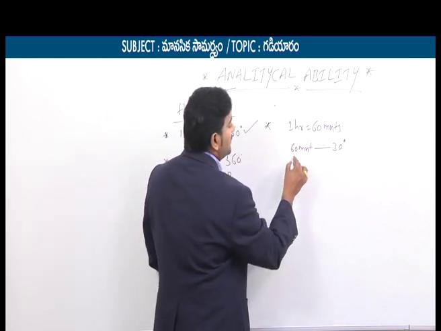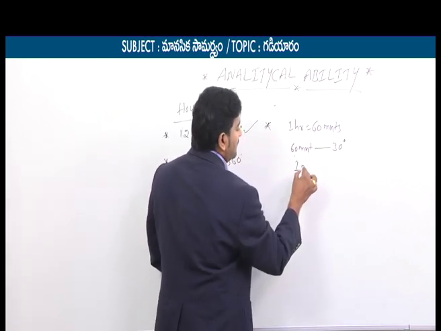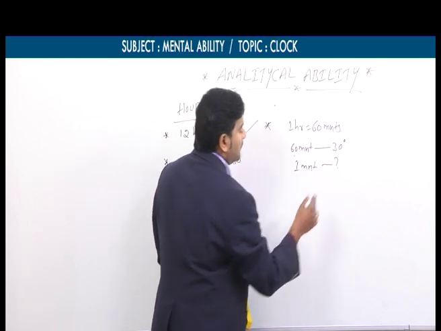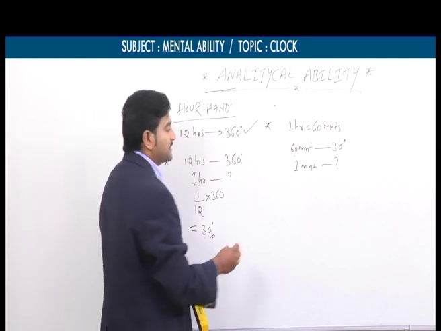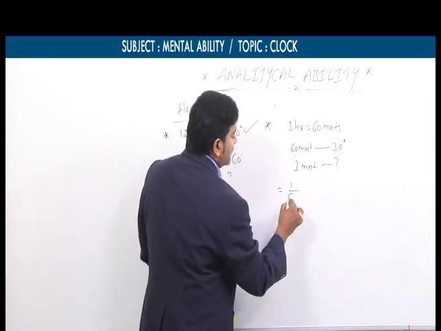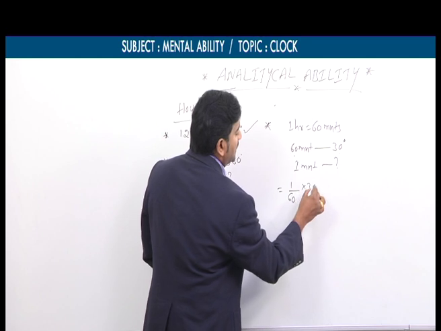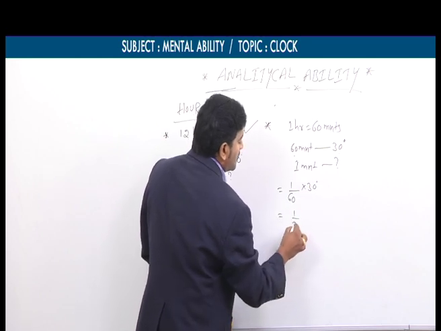If 60 minutes is 30 degrees, then 1 minute is how much? Again a small mathematical calculation, you need not worry about this. That equals 1 by 60 into 30 degrees, which is half a degree.